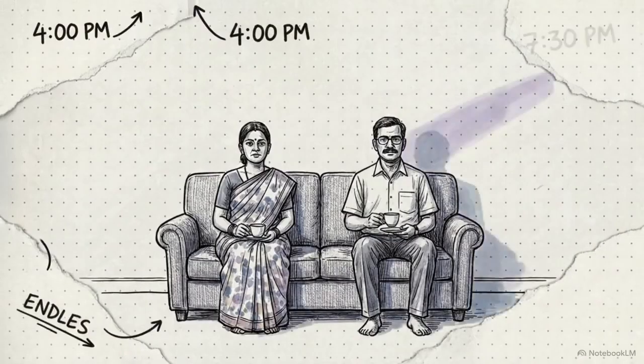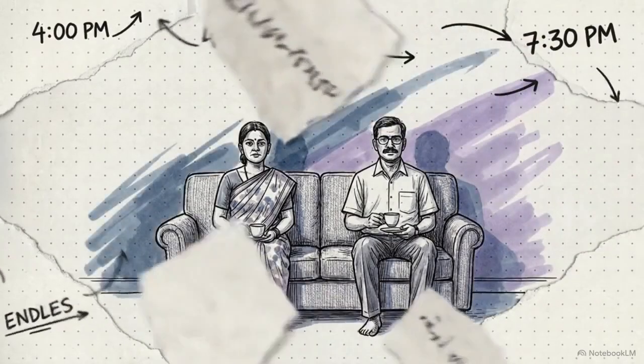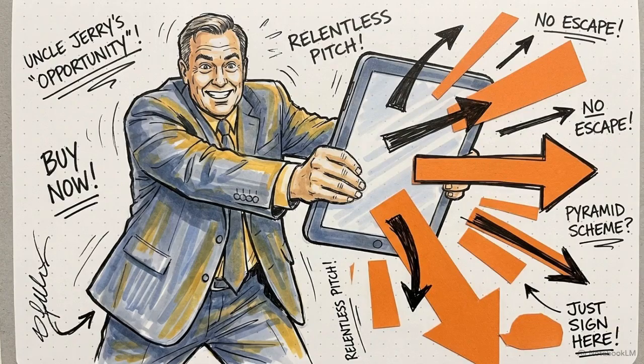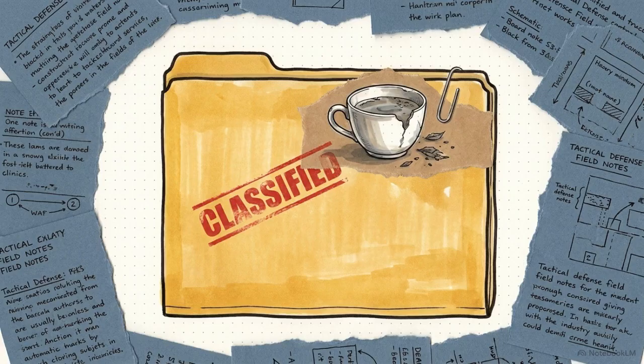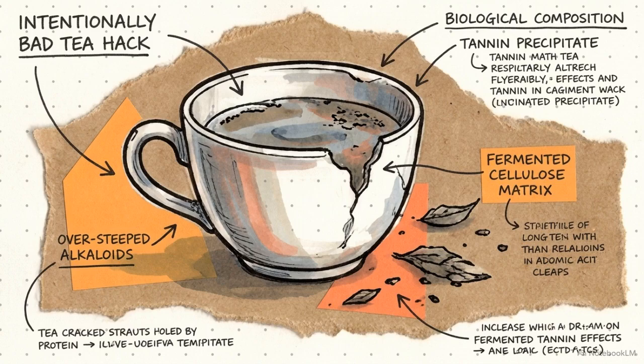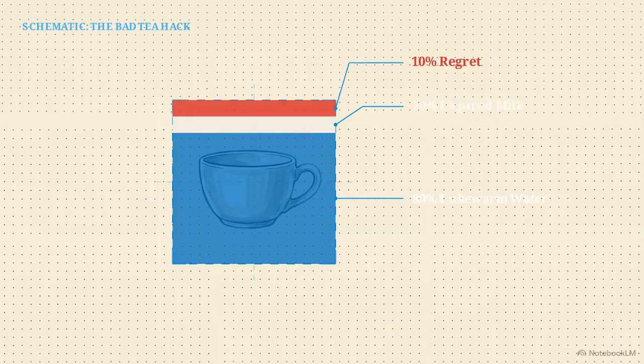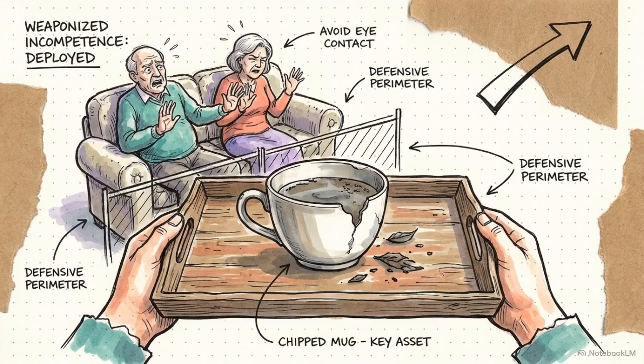External pressures also breach the household. These are the invaders: relatives who arrive to drink tea for hours on end, or the cousin who corners you to pitch the multi-level marketing course for a tablet. To survive these incursions, the younger generation uses a specific tactical defense: weaponized incompetence. The most effective application is the bad tea hack. When ordered to serve a relative, you calculate the exact ratio of water and pour execution required to brew a cup so bad that you are never asked to enter the kitchen again.